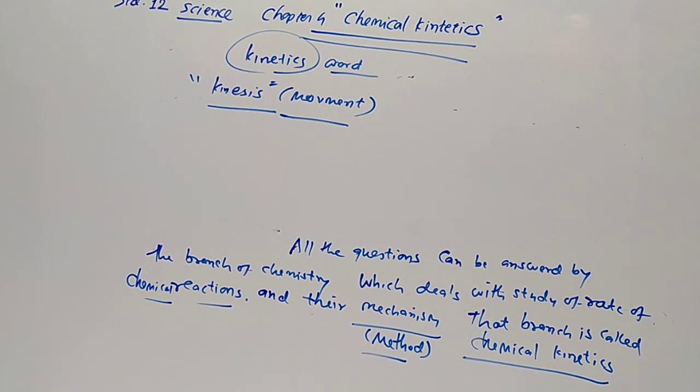Thermodynamics tells only about the feasibility of a reaction, whereas chemical kinetics tells about the rate of reaction. Both are different.